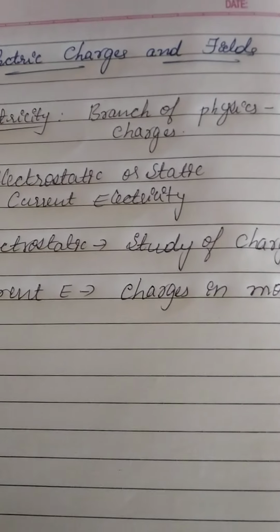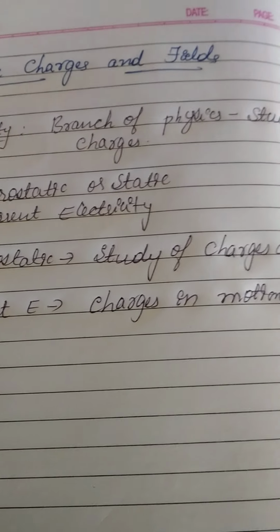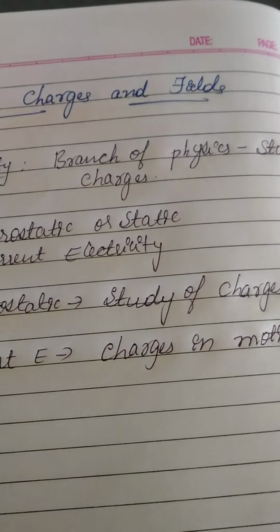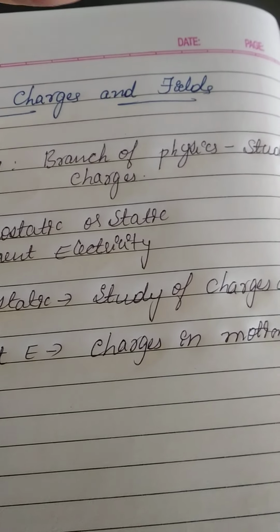It is one of the branches of physics which deals with the study of charges in the case of rest or in the case of motion.